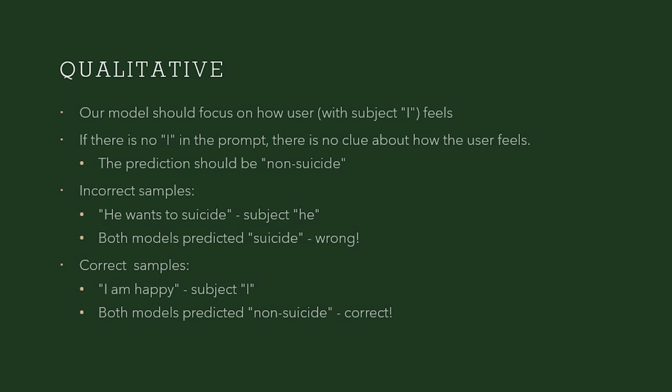The true positive answer is preferred if the text is hard to determine and the subject is I. We found that if our model works on text with I as the subject, the model works as we expect. However, if the subject is not I, our model should have no clue about how the user feels. So the model should give the prediction as non-suicide for any text if the subject is not I. And you can see that if the subject is he, it gives the wrong answer.